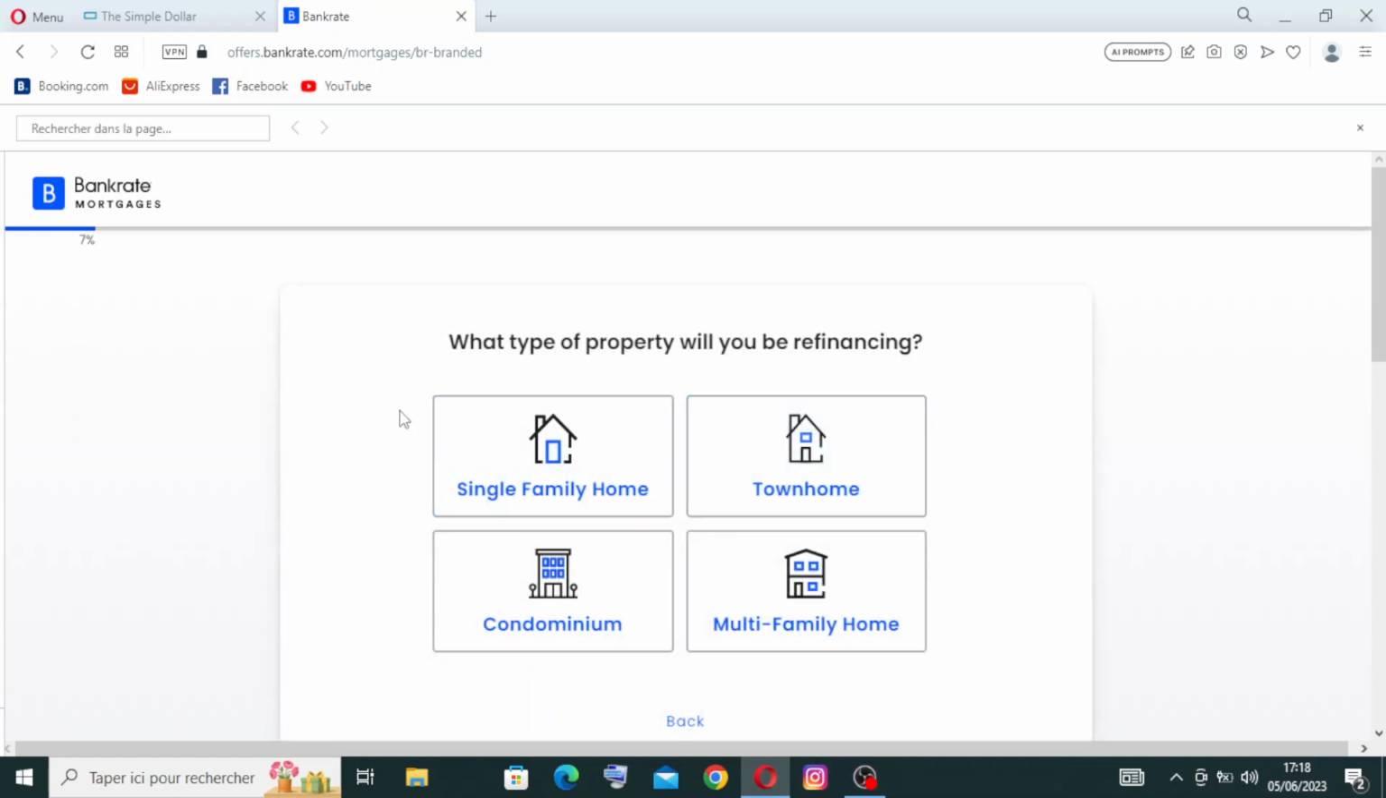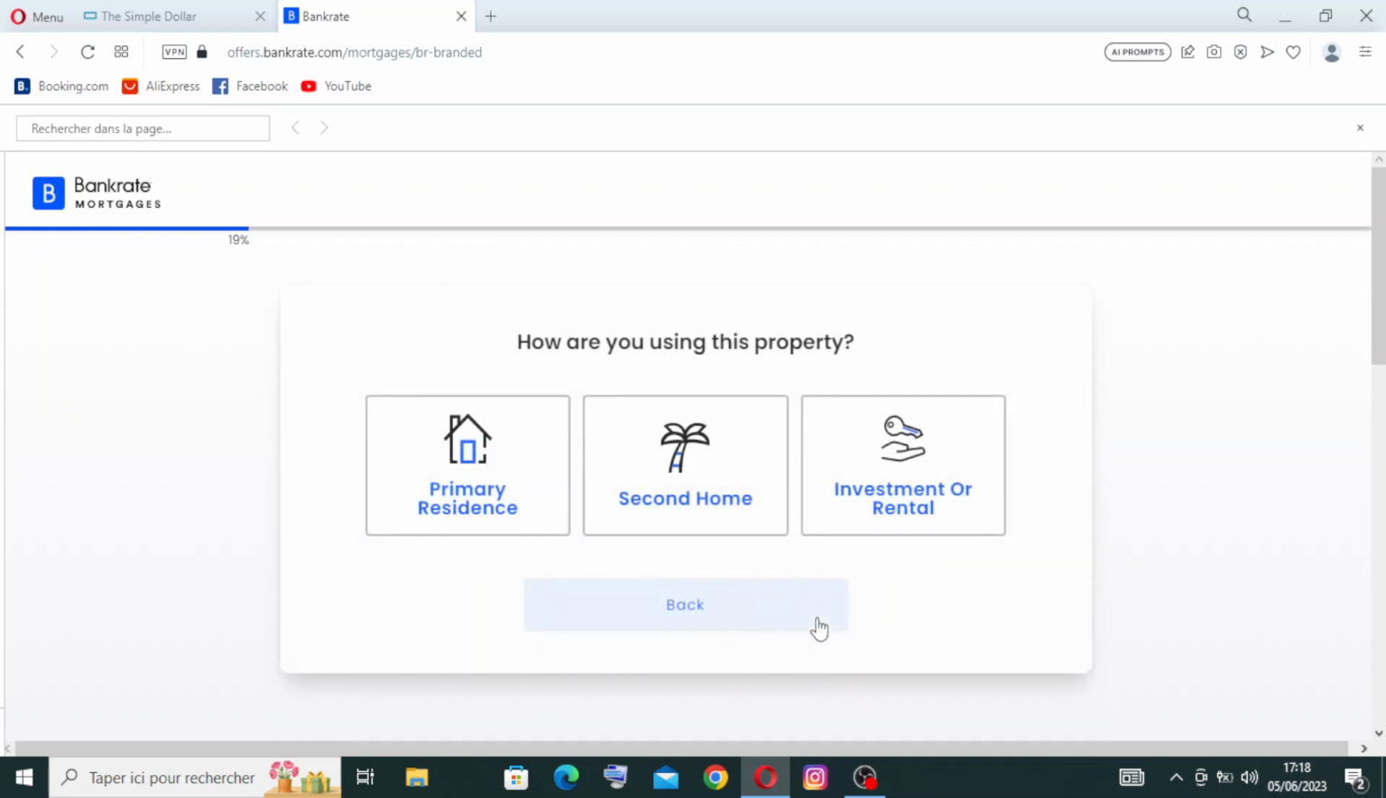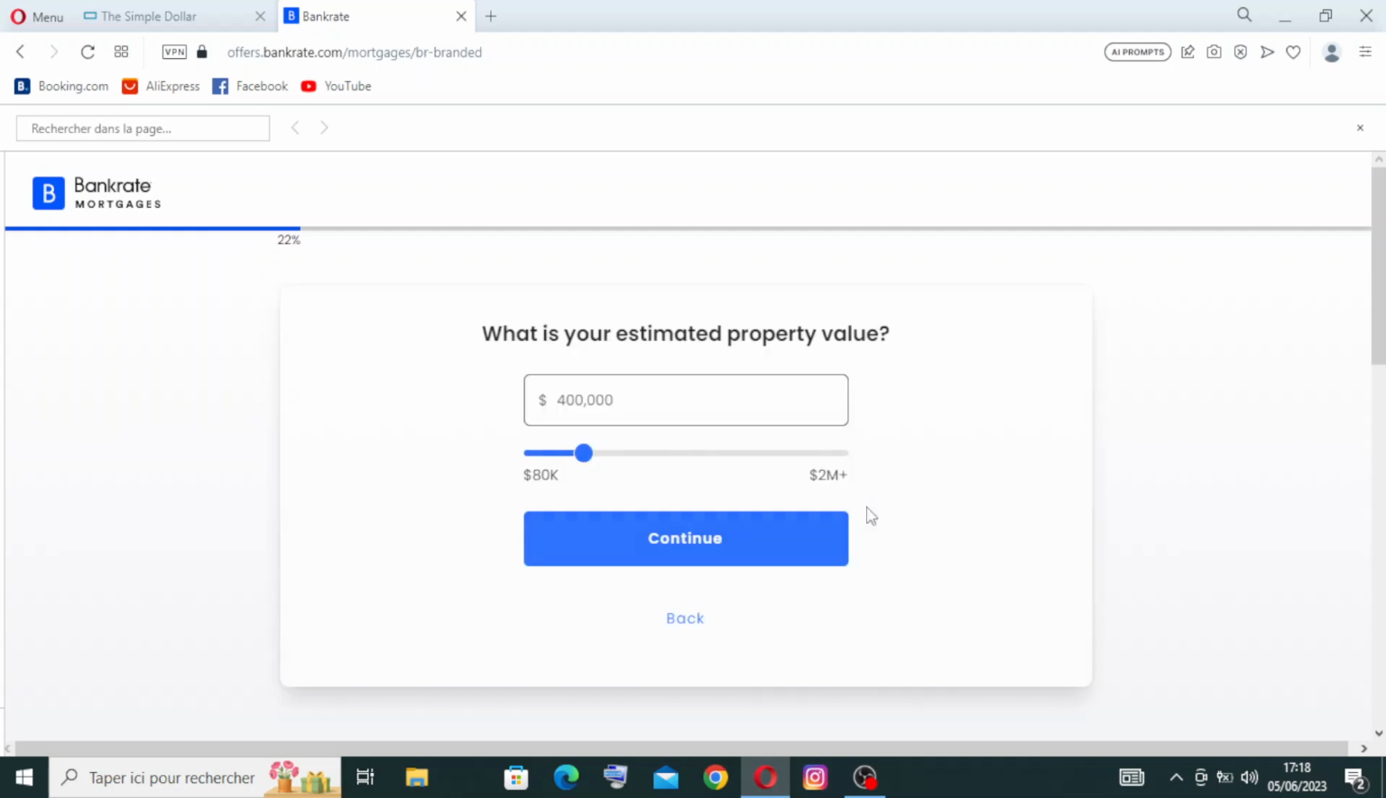For the third question or step, what type of property will you be refinancing? Single family home, townhome, condominium, or multifamily home? Okay, let's click on this one. You need to answer with the right answer for you, not the same as me. This is just a personal question. How are you using the property? Do you want to use it as a primary residence, a second home, an investment, or a rental? Okay, let's just do it here.